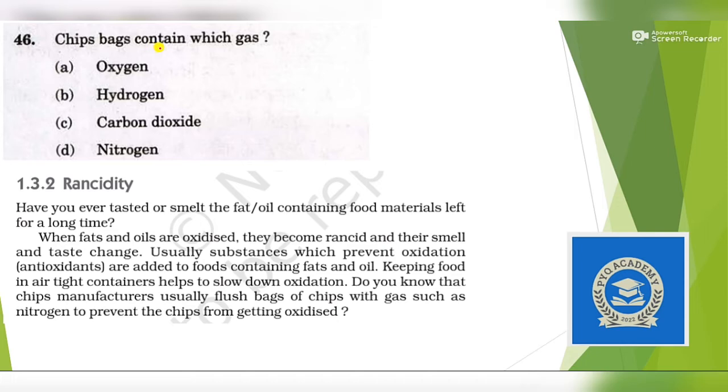Chips bag contain which gas? A very simple question directly given in NCERT. You can see here, chips manufacturers usually flush bags of chips with a gas such as nitrogen to prevent the chips from getting oxidized. Okay, so our answer is option D. Again, a question which has been repeated in various examinations.